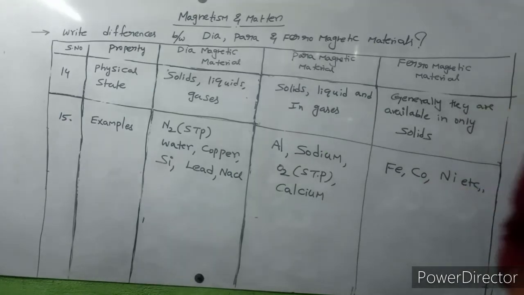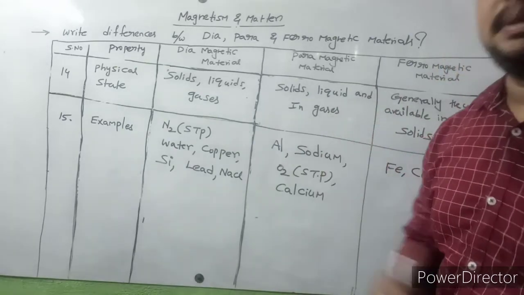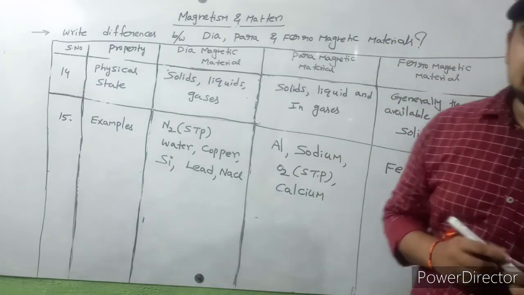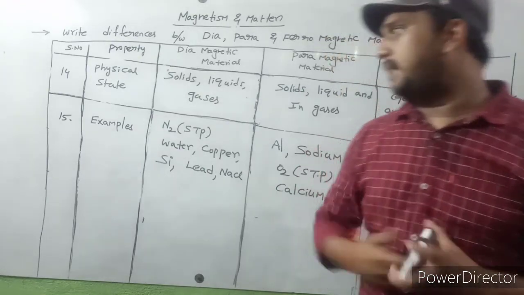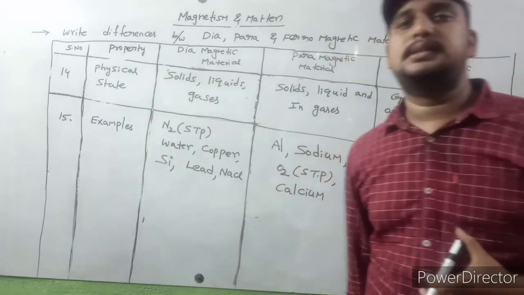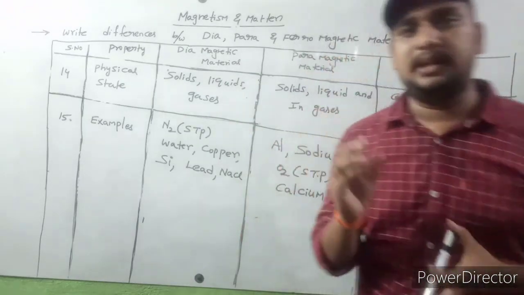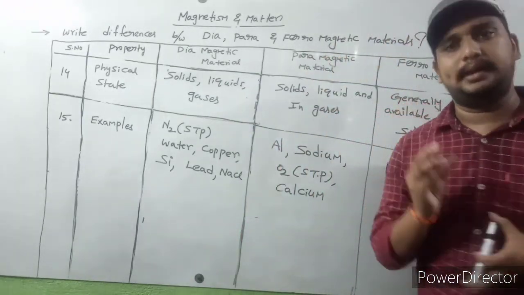So these are the major differences between diamagnetic, paramagnetic, and ferromagnetic materials. Mainly we covered 15 properties. This is the whole concept about the differences between dia, para, and ferromagnetic materials.